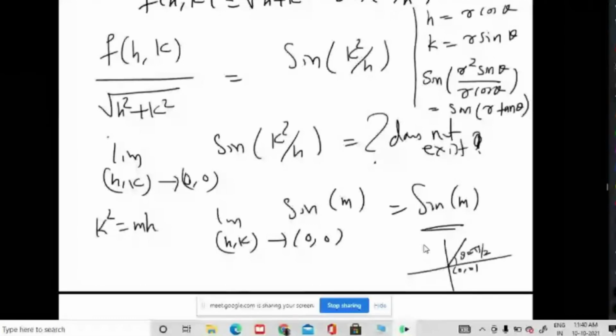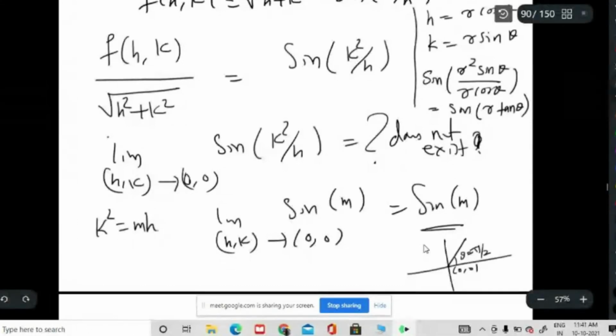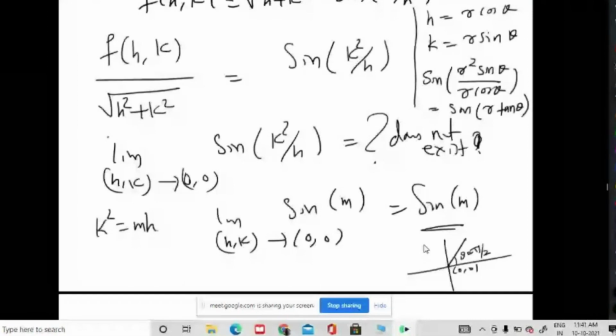That is what I want. Suppose you take theta equal to pi by 2, then the value would be 0 if we vary theta also. It is not correct, right? It cannot be.